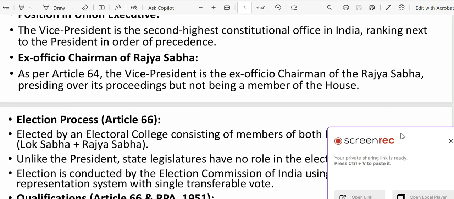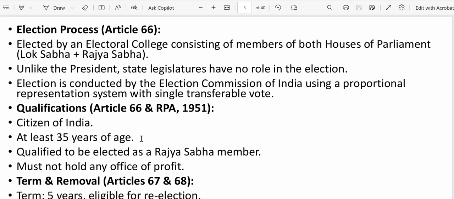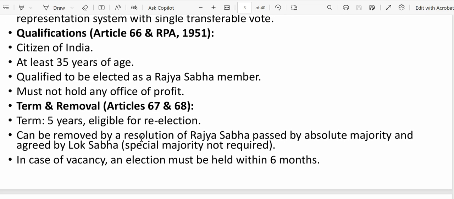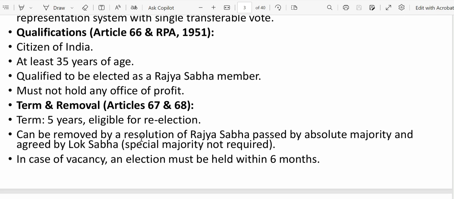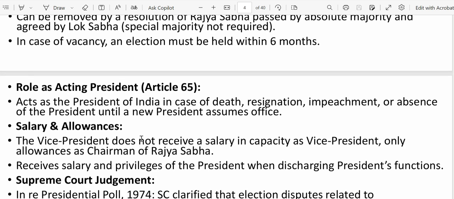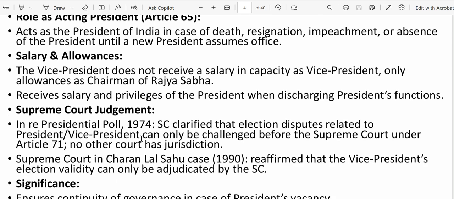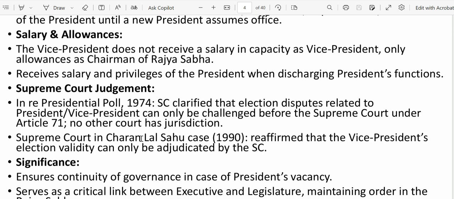We need to know, next, what are the qualifications for a person to become vice president of India, and what are the terms and conditions for removal of the vice president? Also, when the president is not available, the vice president acts as president. We need to understand based on which article. Then, what is the salary and allowance for the vice president? Next, if there is any important Supreme Court judgment, that also needs to be understood.